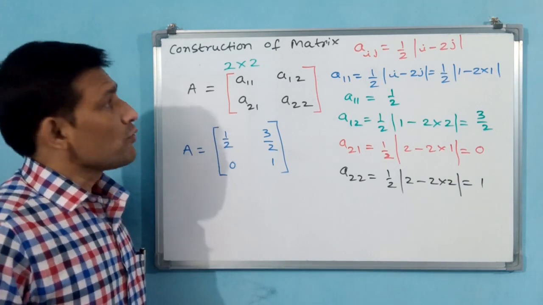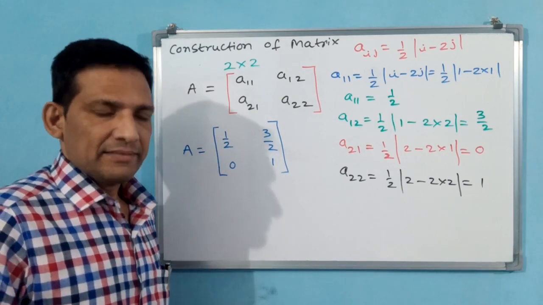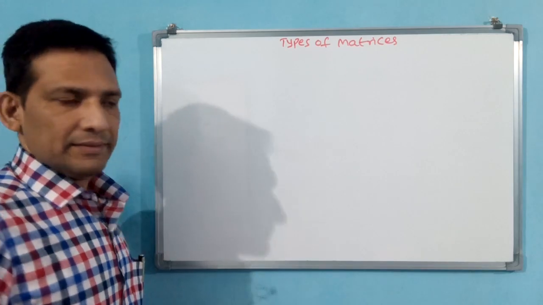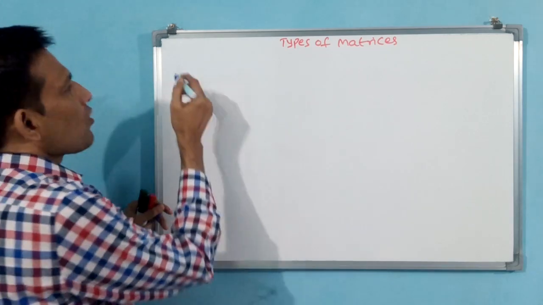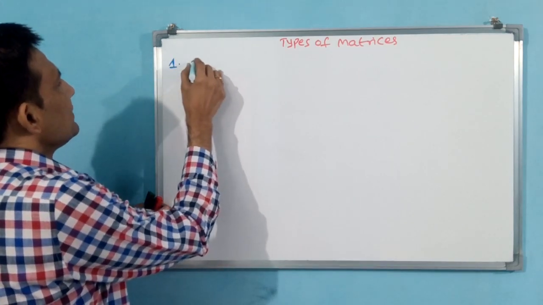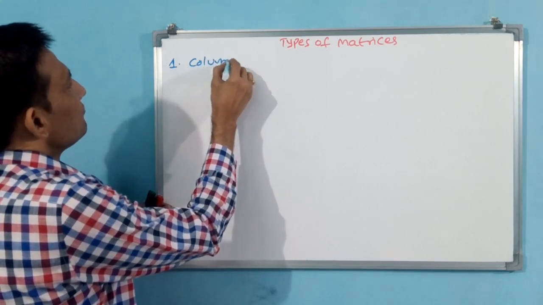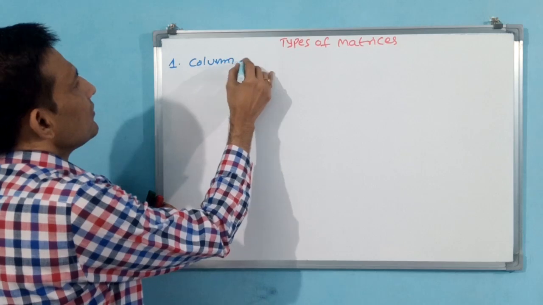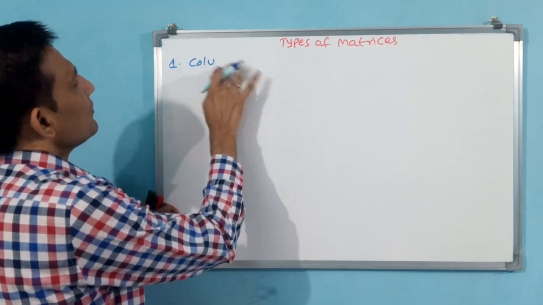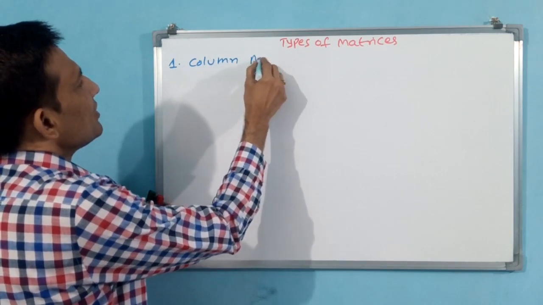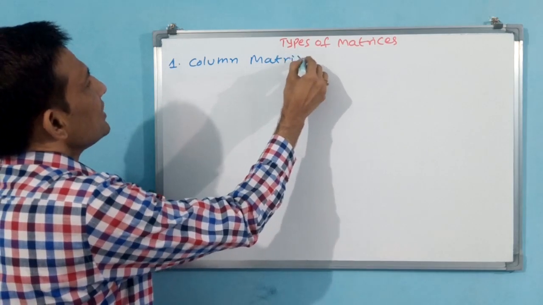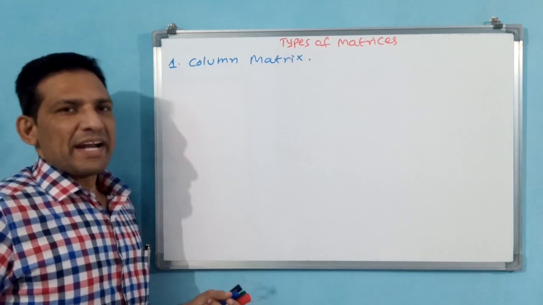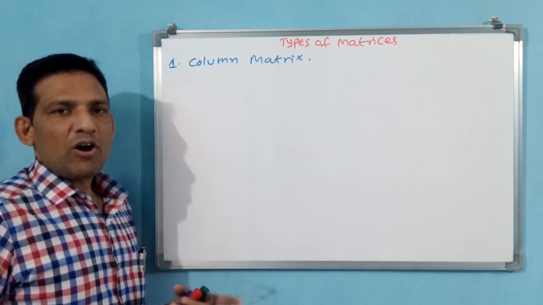Okay, now we go for types of matrices. Let us see types of matrices. In types of matrices, first type is column matrix.